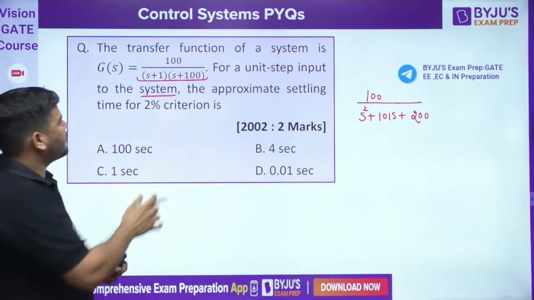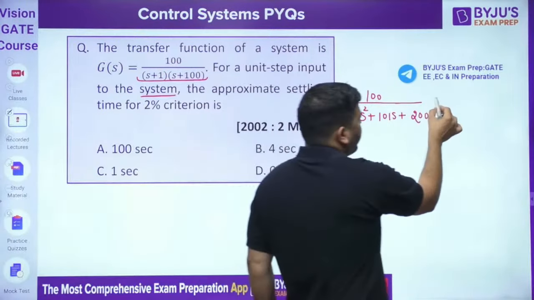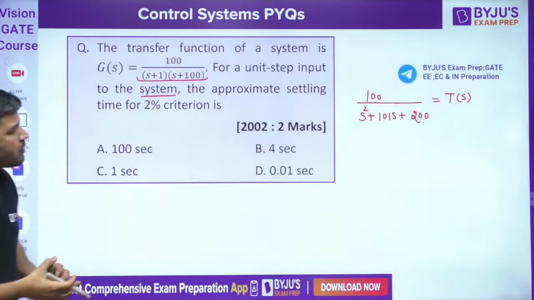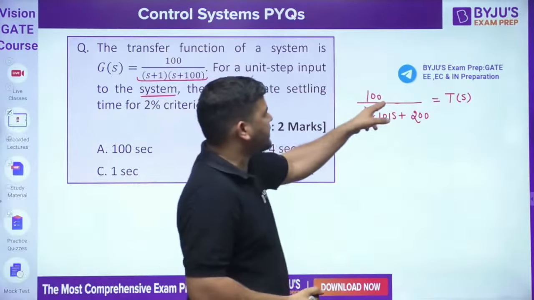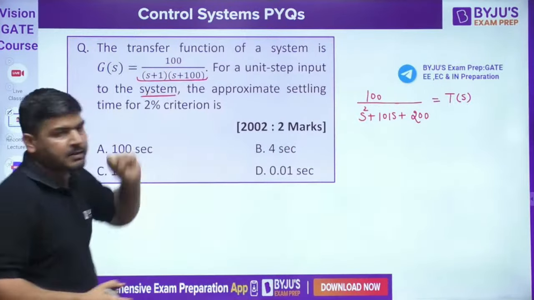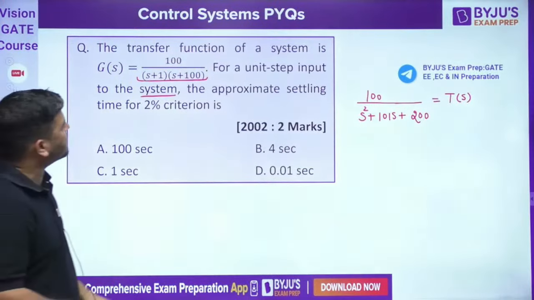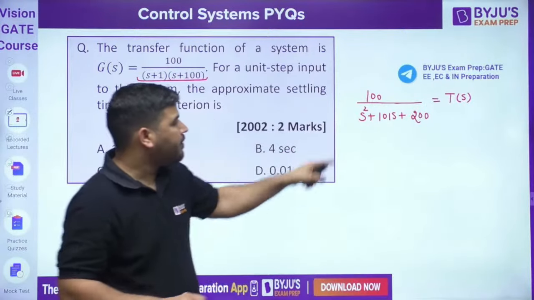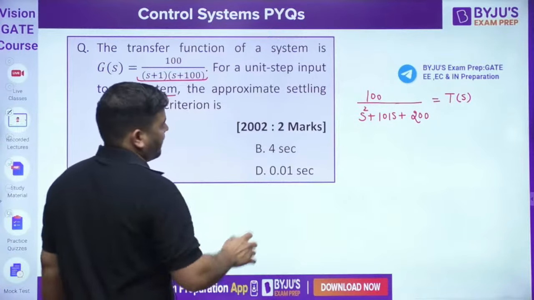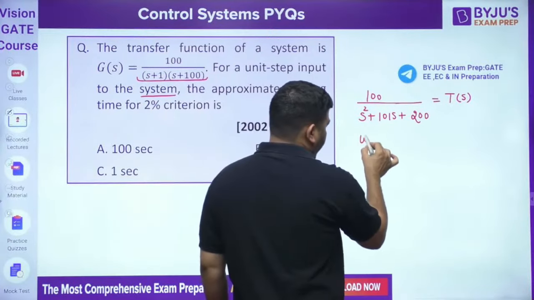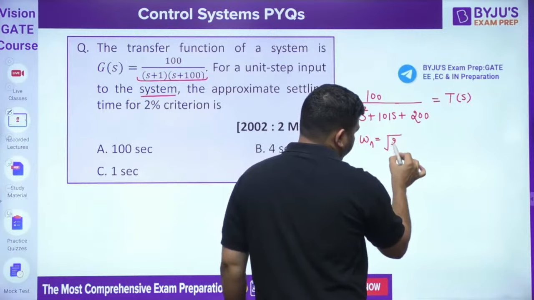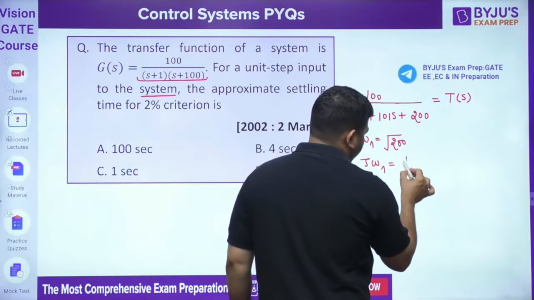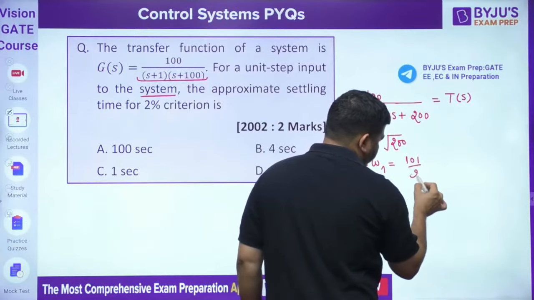So what I have done is, using this G(s), I have calculated the T(s) value, the closed loop transfer function value. The closed loop transfer function is G(s) divided by 1 plus G(s)H(s). So if you apply 1 plus G(s)H(s), you will get the function like this. Please check my calculation. Now from this transfer function, you can say that omega n is root 200 and zeta omega n came out to be 101 divided by 2.